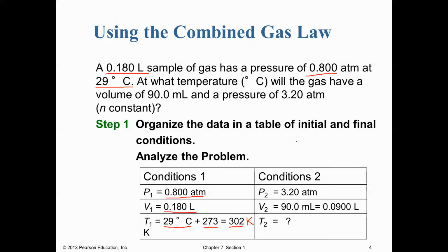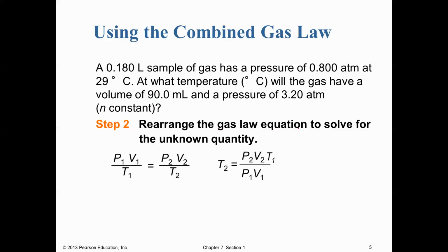Alright, so from there the problem specifies that our new volume is 90 milliliters. We're going to have to convert that into liters so our units are consistent, because we have to have the same units here. And our new pressure is 3.20 atmospheres, that's given right here. And then our temperature 2, our new temperature, that's what we're trying to solve for right here.